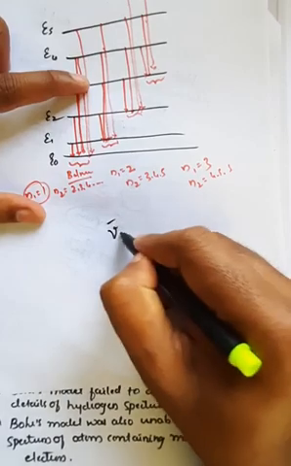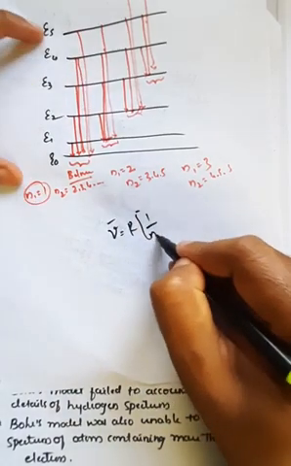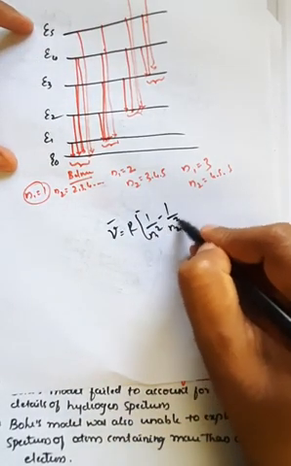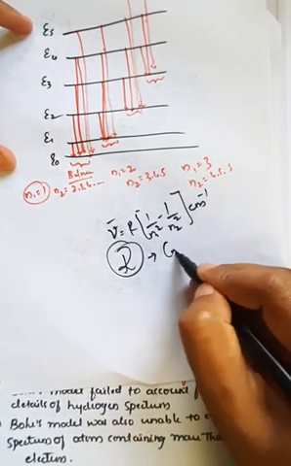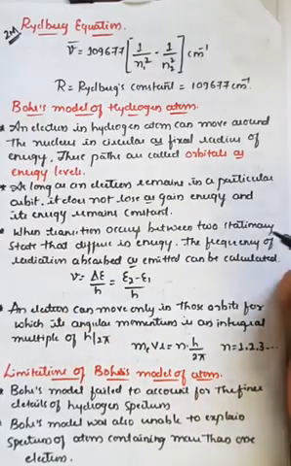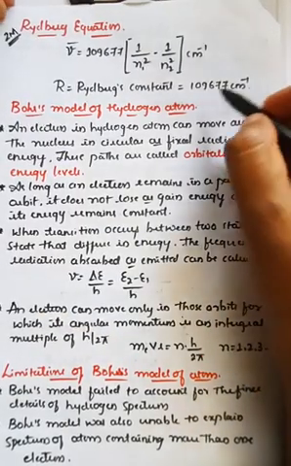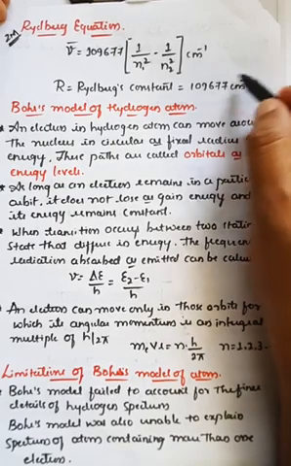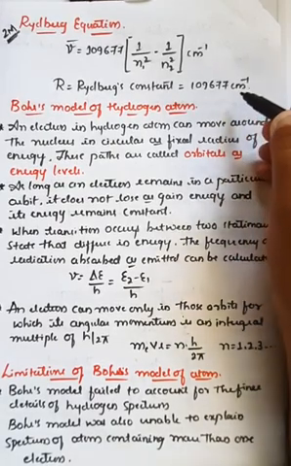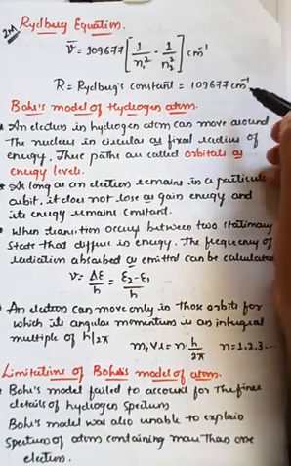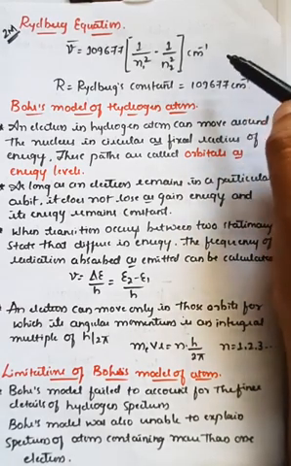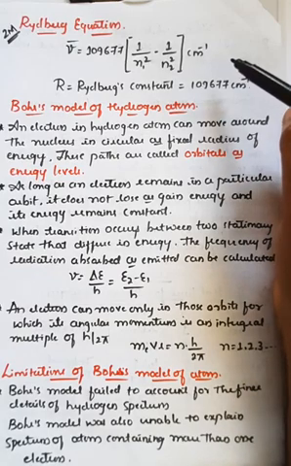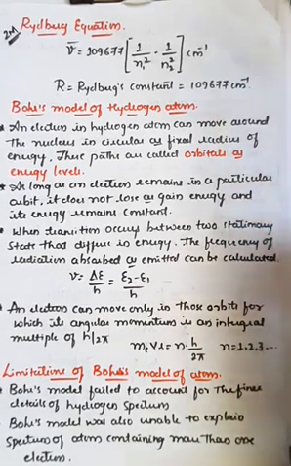So this can generally be written in the form of nu bar is equal to R into 1 divided by n1 square minus 1 divided by n2 square per centimeter. Wherever R is there, that is the Rydberg constant value, and the value of that Rydberg constant is 109677 per centimeter. At the end of this chapter we'll solve problems on this formula, that is calculation of wave number for the given radiations of the hydrogen atom, or different kinds of atoms can also be seen.